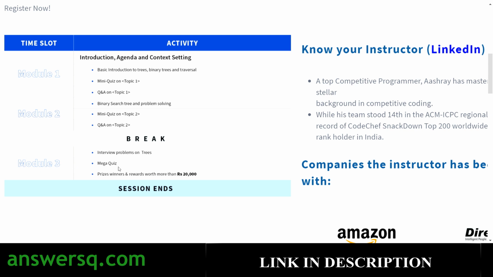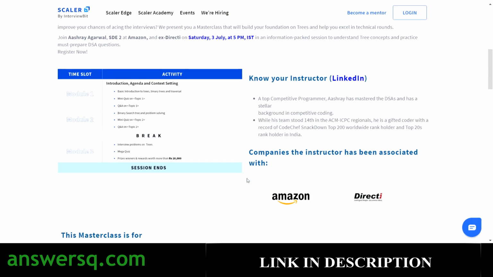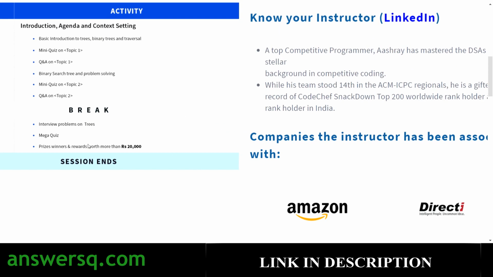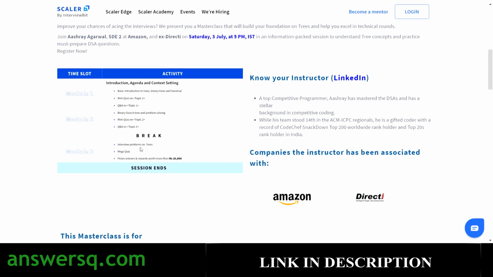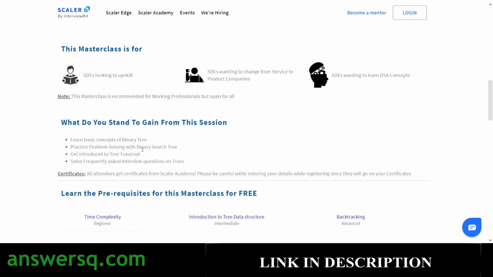And after that, there is a mega quiz. You have to participate in it, and you have a chance to win awards worth of 20,000 rupees from Scalar Academy. It's not 20,000 rupees in cash. It's rewards worth more than 20,000. So just note that it is not cash, it's rewards, which means you will get prizes worth of 20,000 rupees. And here is why you have to attend it.